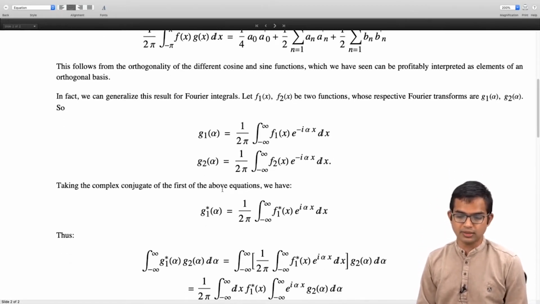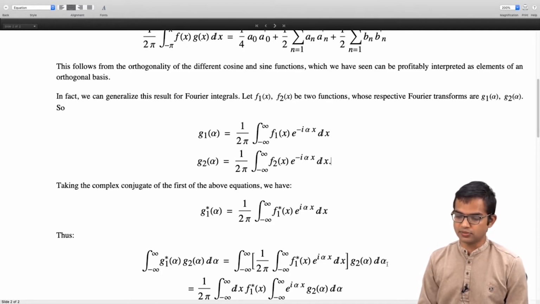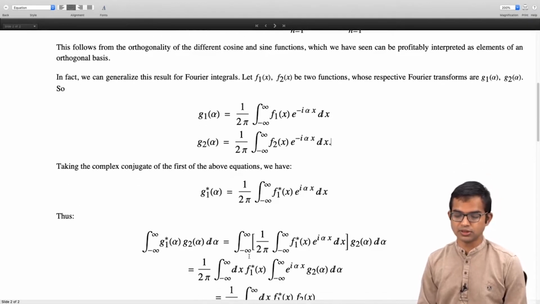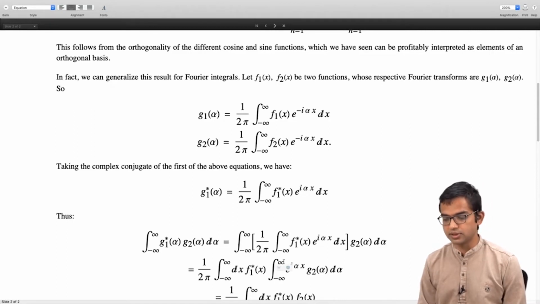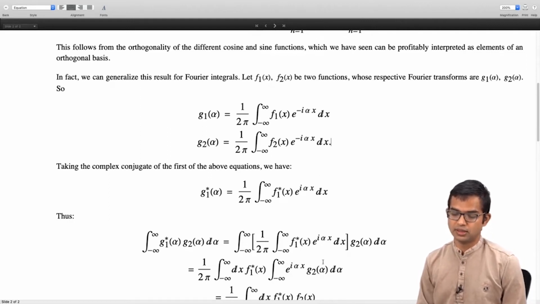Now we multiply this g1 star of alpha with g2 of alpha and then integrate from minus infinity to plus infinity. We already have this expression for g1 star of alpha, so we plug this in, and then g2 of alpha remains as it is, d alpha as it is, integral of course minus infinity to plus infinity. So then we see that 1 over 2 pi, this f1 star of x, comes out. So dx also comes out. So you have dx f1 star of x integral minus infinity to plus infinity e to the I alpha x g2 of alpha d alpha.